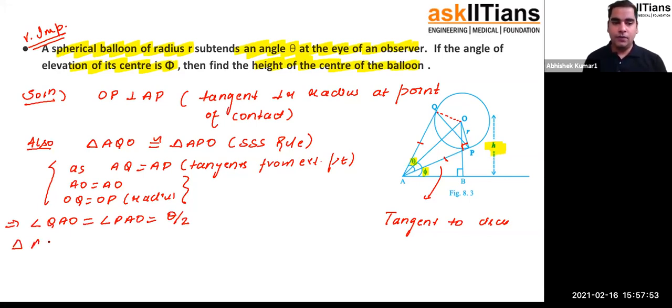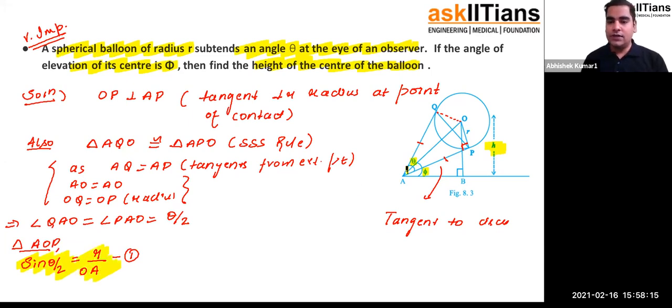Now in triangle AOP, if I calculate sine of theta by 2, what will I get? Sine of theta by 2 will be perpendicular upon hypotenuse. Perpendicular is R and hypotenuse is OA. Clear? That's what I'll get. Let me call it our result number 1. This is our result number 1 we got. The value of sine theta by 2 is R upon OA.